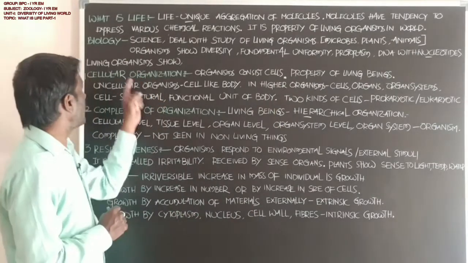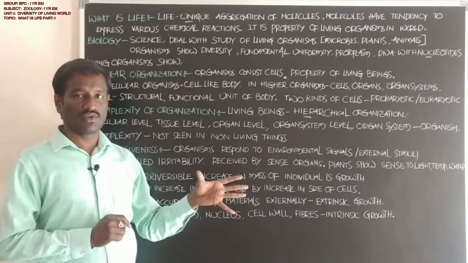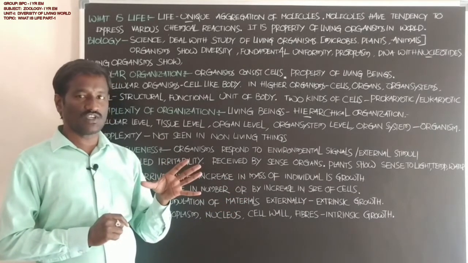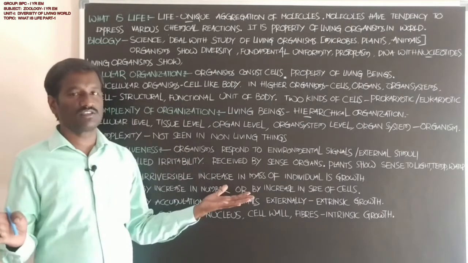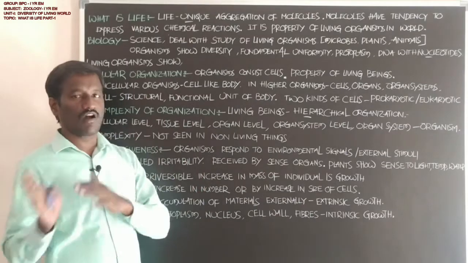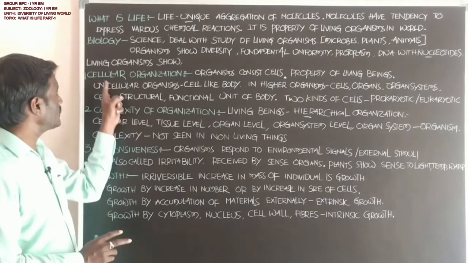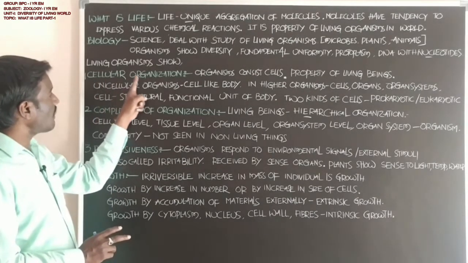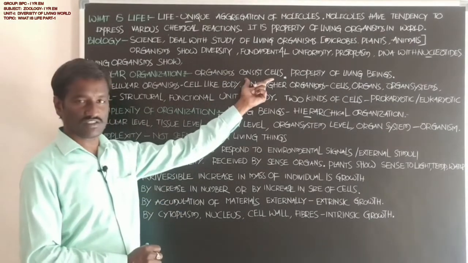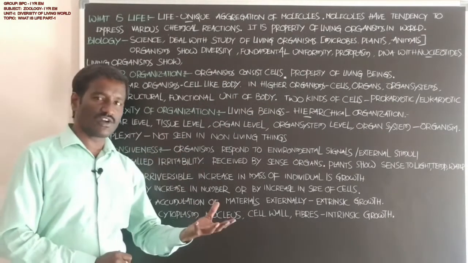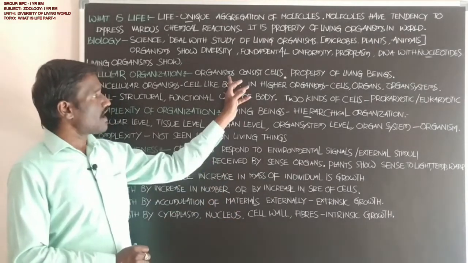Okay students, next, living organisms show some characteristic features. Which are the characteristic features appearing in living organisms? What are the differences between living things and non-living things? Now we discuss that one by one. First one is cellular organization. Cellular organization means organisms consist of cells. If you observe any organism, plant or animal or microorganism, it has cells.